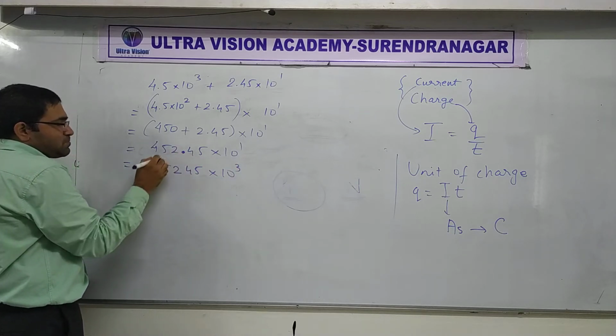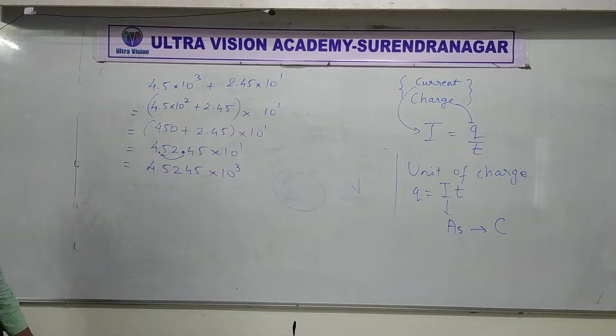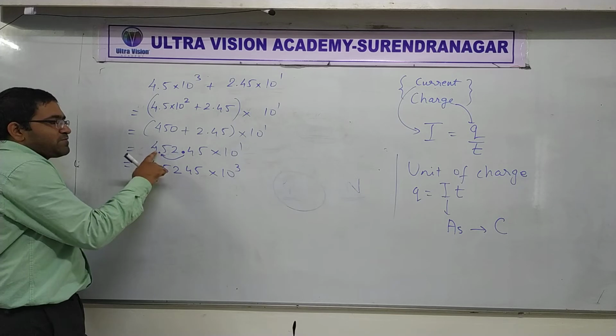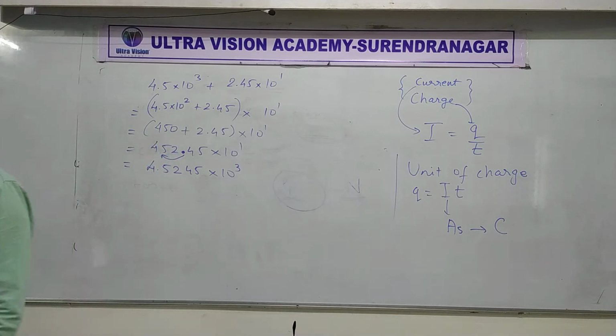You shift this point here, so it will become 4.52 into 10 raised to 3. So hopefully that doubt has been cleared.